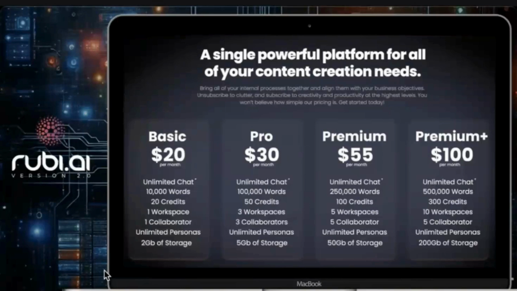And the first one is the ability to, at the end of the month, if you run out of credits or words, you can literally just go buy what you need without having to up your monthly subscription. Now, the other thing you need to know is that this is not a use it or lose it type of subscription. This subscription carries over what is not used. So if you didn't use it this month, it will carry over to the next month.